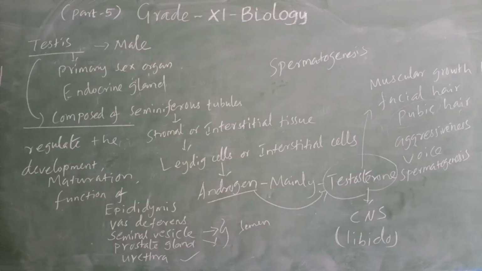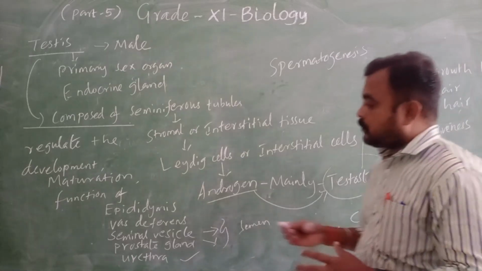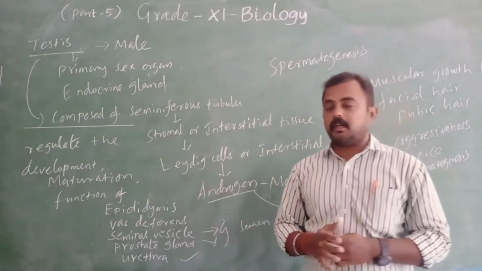Libido. So testosterone acts on the central nervous system and influences male sexual behavior. That is what? Libido. So that is the function of testosterone. Okay, right. So I think you all understood that.